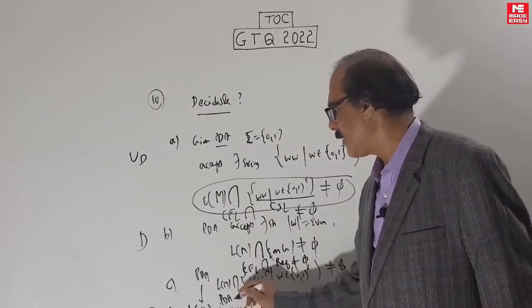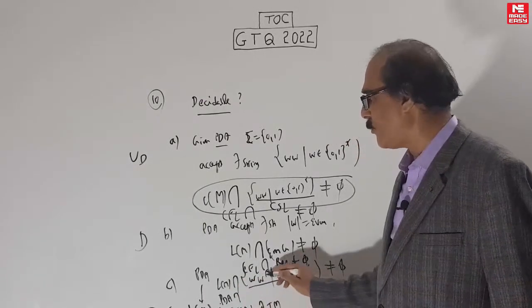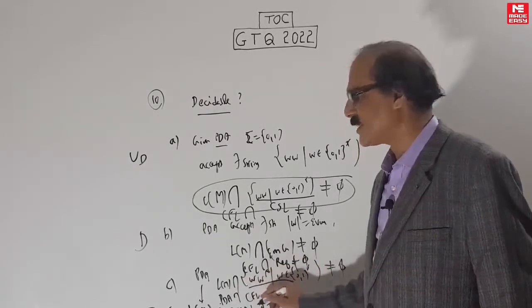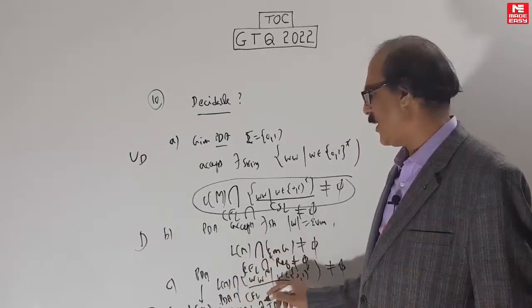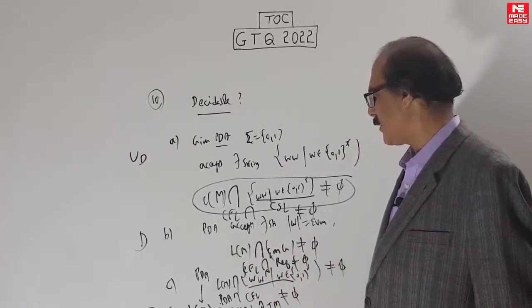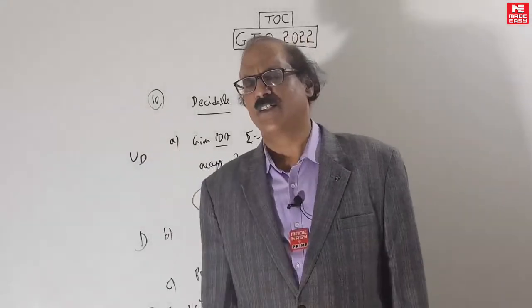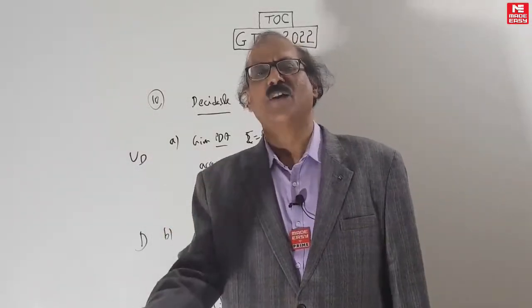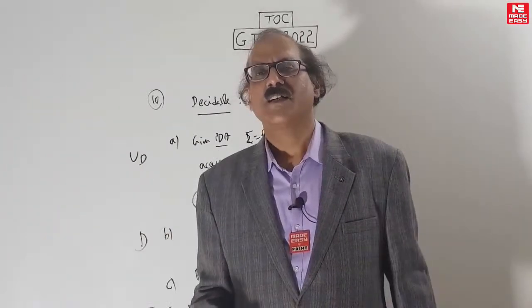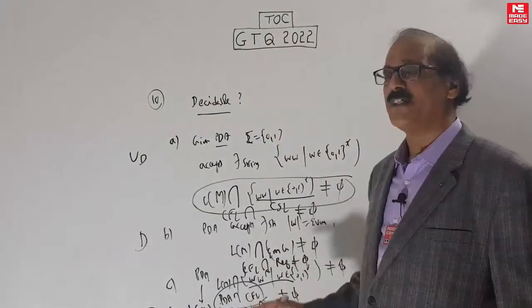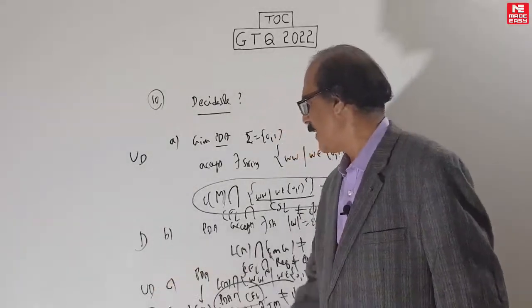This one is what? PDA, that is CFL intersection. This is WWR, which is also CFL. So PDA intersection PDA, CFL intersection CFL, non-empty. The problem is you can't make a PDA for this because CFLs are not closed under intersection. In general, CFL intersection CFL will be a CSL. For CSL, the emptiness problem is undecidable. So this is undecidable. And the last one is decidable.